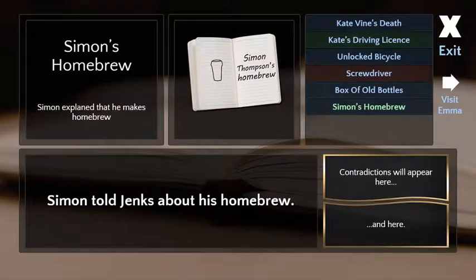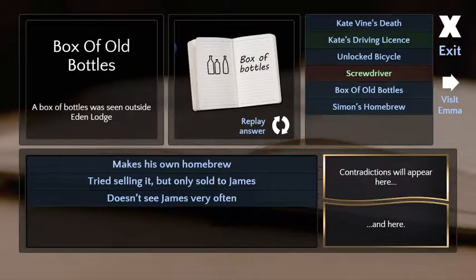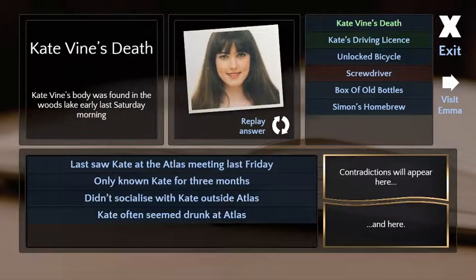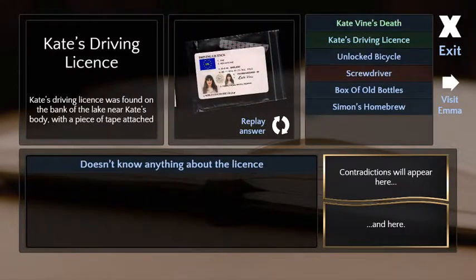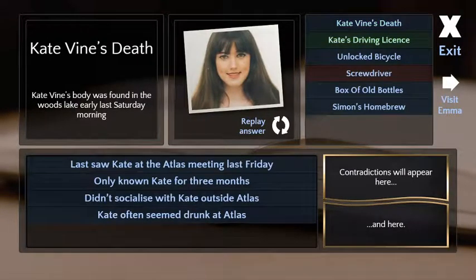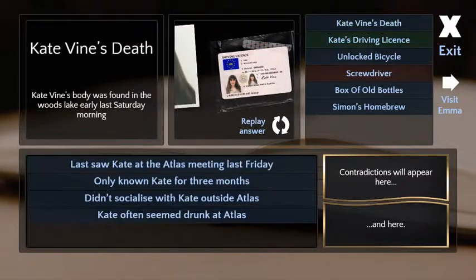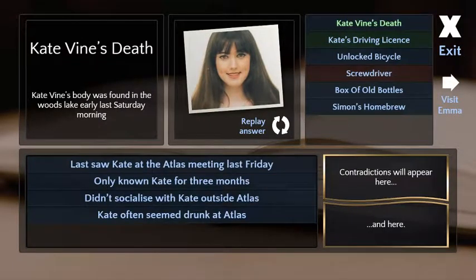All right, cool. Let's ask more about this homebrew. Oh man, we can't. Here we go. He makes his own homebrew, tried selling it, only sold it to James, doesn't see James often. This seems pretty much on the up and up, I think. This guy seems totally fine. Yeah. I thought this was supposed to be the boyfriend. Who is this? It's some dude she went to the meetings with, I thought. Oh, okay.